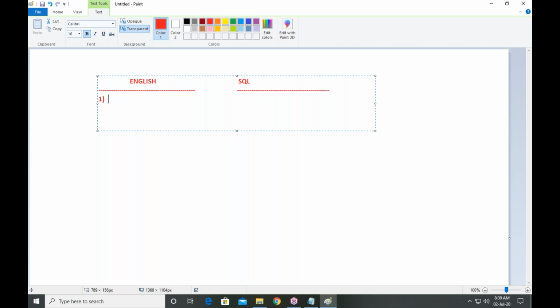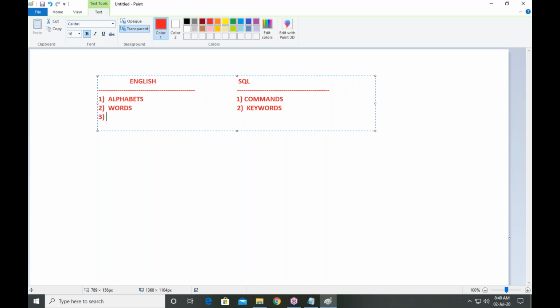First point, in English we need to learn alphabets. Next, in SQL, we need to understand commands. Second one, okay, I know alphabets. Then the next step in English is learning words, and here we should know about keywords.